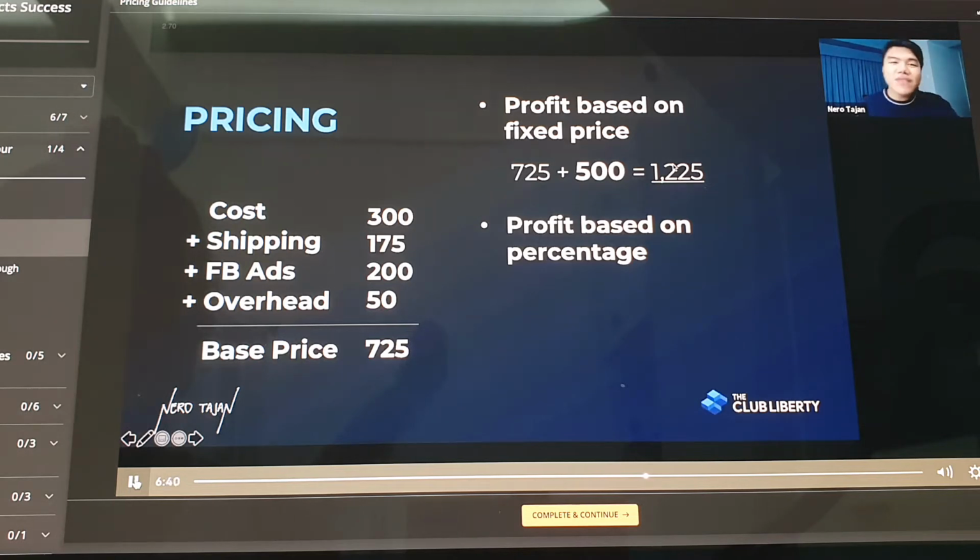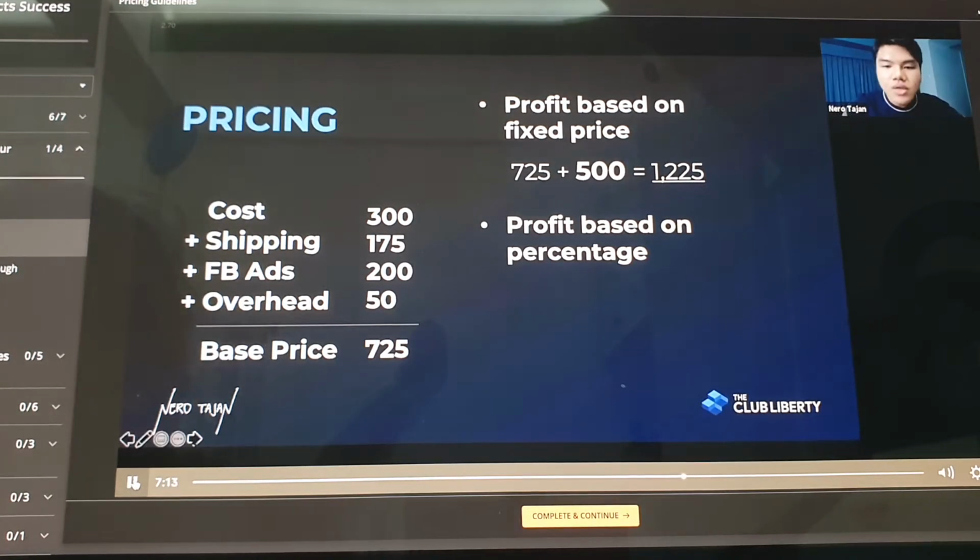Right, guys, that's e-commerce. You don't have to compute the price, you compute the value. Now here's the tricky part. If you want something simpler, follow profit based on fixed price. But if you want a percentage, for example, I want 50% profit this month, or 40%. That's kind of my average, my average is always 40%. So let's say 40% is what you want.